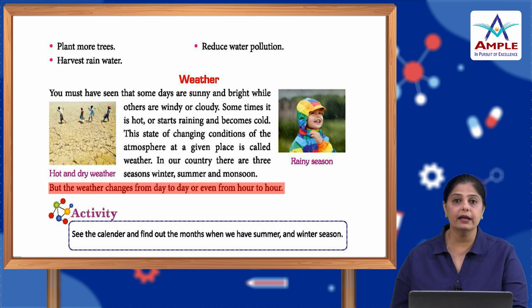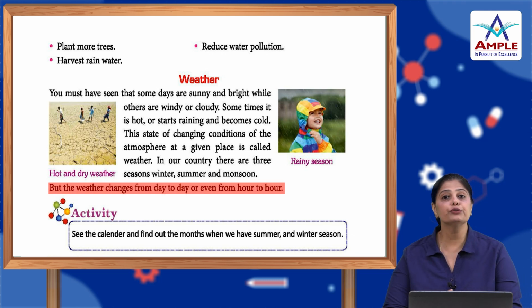So what do you understand by this? Sometimes you must have observed that when you get up in the morning, it's really bright and sunny. By afternoon, all of a sudden, it starts raining, and it rains a lot. And because of that rain, the evening becomes cold.